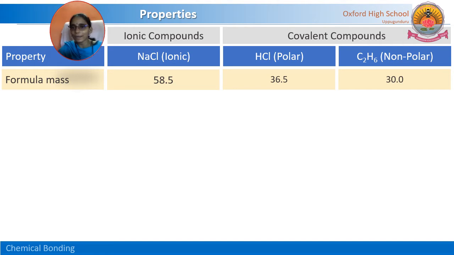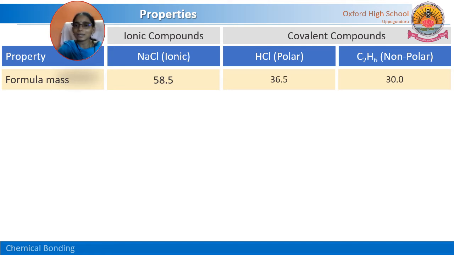Whereas coming to covalent compounds, the covalent bond is nothing but the mutual sharing of electrons. But here there are two kinds of covalent compounds, polar and non-polar. If you observe this polar one, we can easily dissociate HCl into ions, H plus and Cl minus, but not completely, where one is a cation and one is an anion. We can't say that, but the partial charges are there, partially positive and partially negative, and they can dissociate into ions.